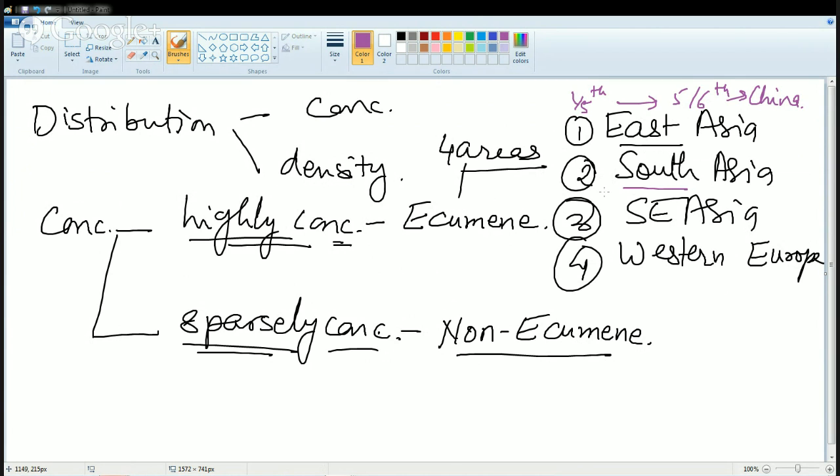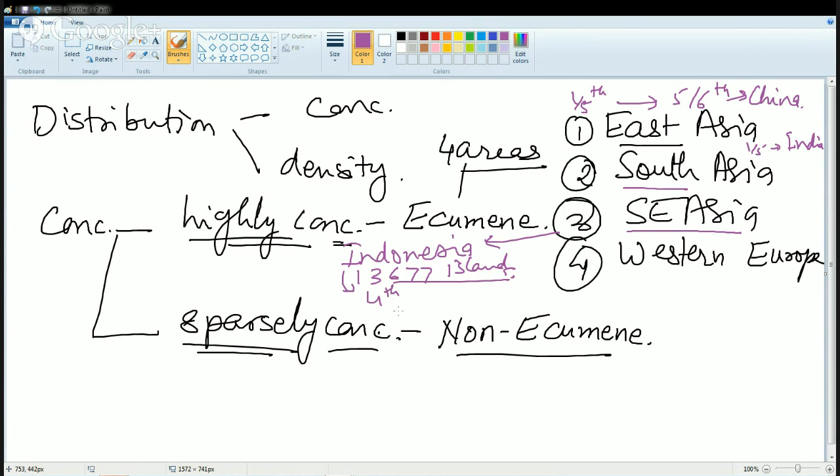When we talk about South Asia, it's the second largest population center with one-fifth of the population again, and the major area is concentrated in India. When we talk about Southeast Asia, it's basically made up of islands. Indonesia alone has around 13,677 islands, and Indonesia accounts as the fourth most populous country of the world. Then you have the Philippines in Southeast Asia, which is another major hub of high concentration.